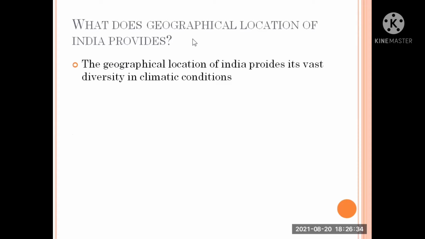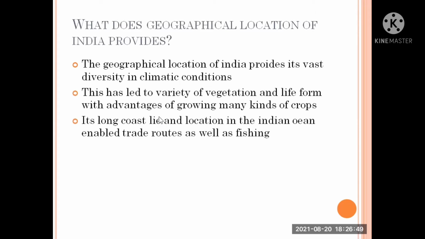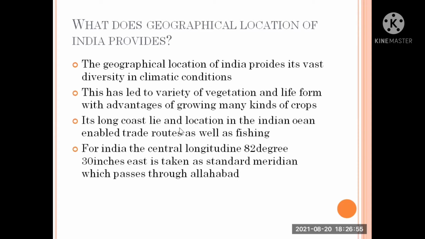What does the geographical location of India provide? The geographical location of India provides vast diversity in climatic conditions. This has led to a variety of vegetation and life forms, with the advantage of growing many kinds of crops. Its long coastline and location in the Indian Ocean enable trade routes as well as fishing.